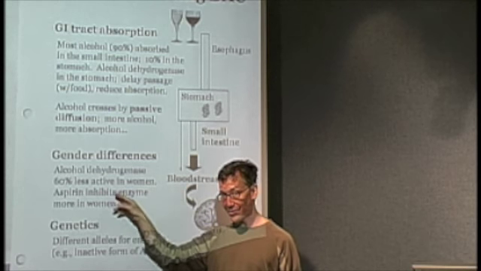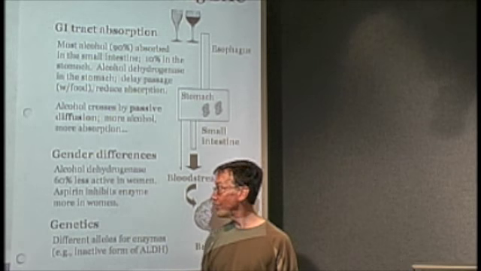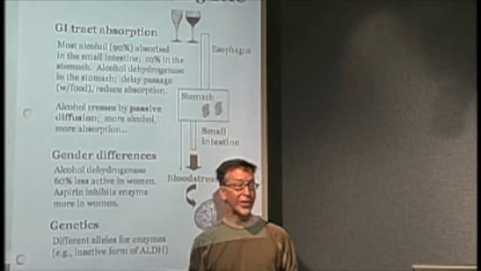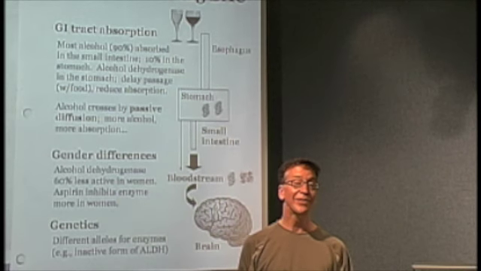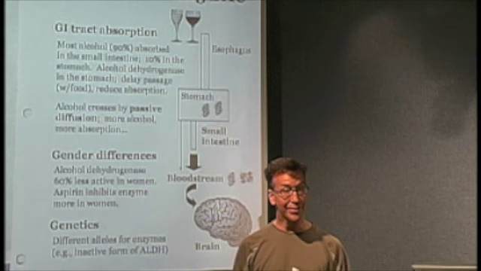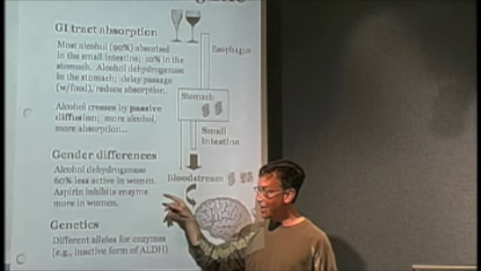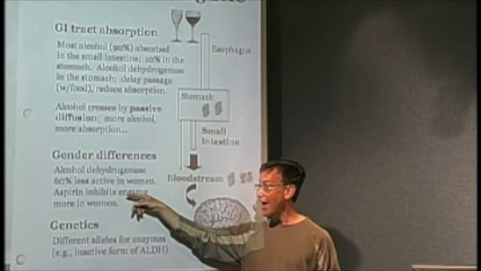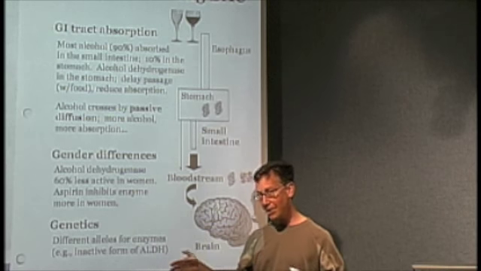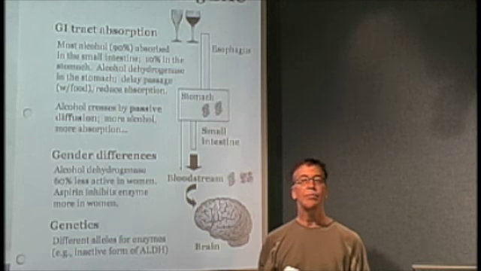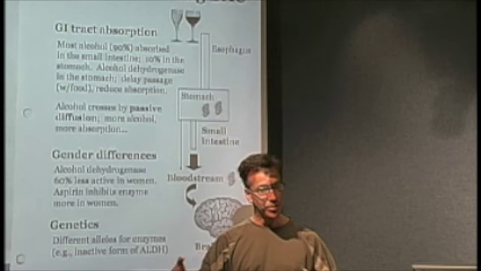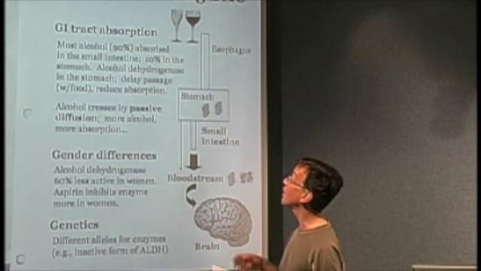Another kind of factor that can influence blood alcohol concentration is aspirin. If you take aspirin, that inhibits alcohol dehydrogenase. You're gonna get more alcohol if you take an aspirin before you take a drink. And aspirin apparently inhibits alcohol dehydrogenase activity more significantly in women than in men. So there are these gender differences that can influence blood alcohol concentration.